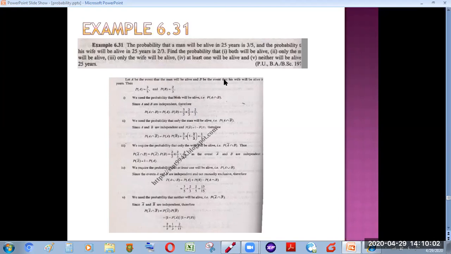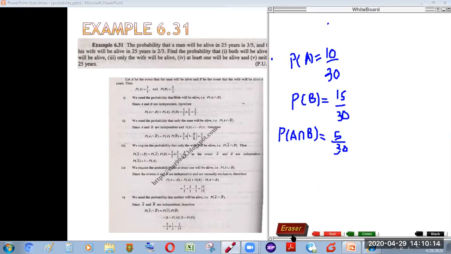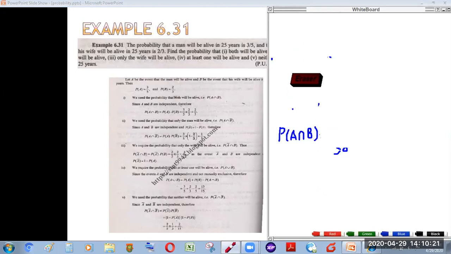Now the next question is: what is the probability that only the man will be alive? Only the man will be alive means that the man will be alive, but his wife will not be alive. What will be the probability that we know, the probability that a man will be alive is given as 3 by 5.